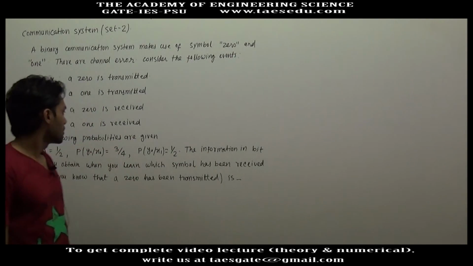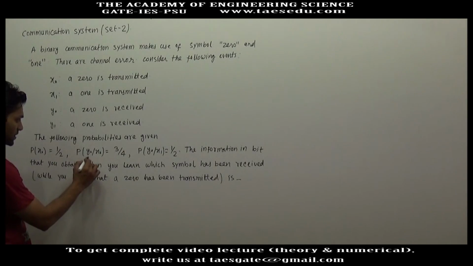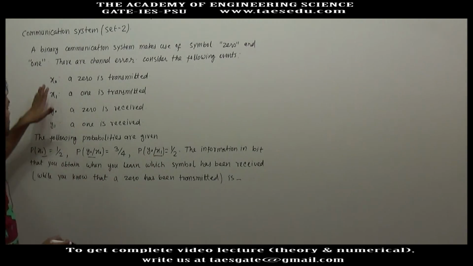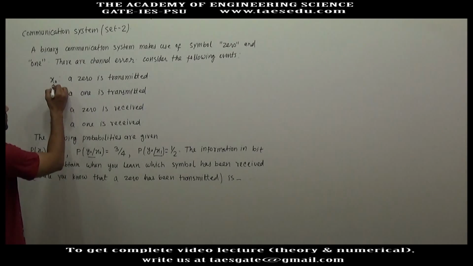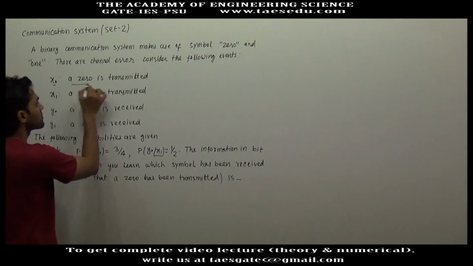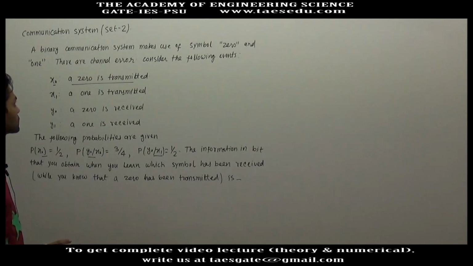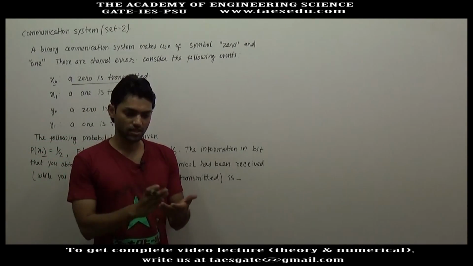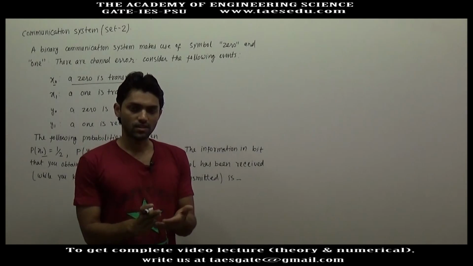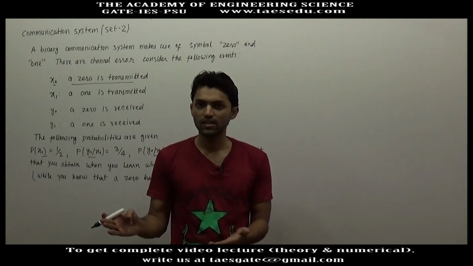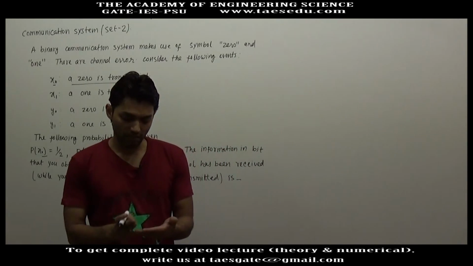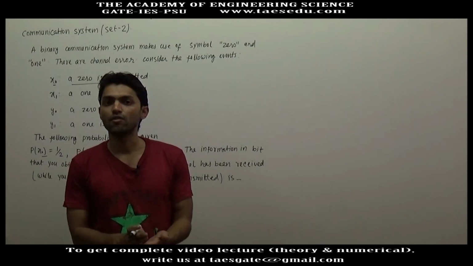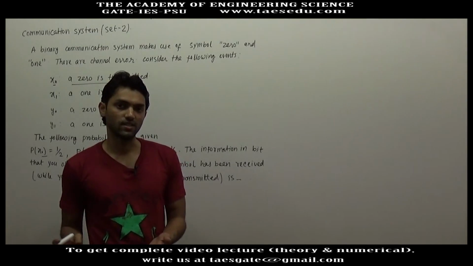In this question, to represent the conditional probabilities and the probabilities, events are defined. So x0 is an event when a 0 is transmitted. In a communication system, 0s and 1s are transmitted. If a 0 is transmitted, there is a probability that 0 will be received, that will be a correct detection. If a 0 has been transmitted, there is also a probability that due to wrong detection, 1 can be received.